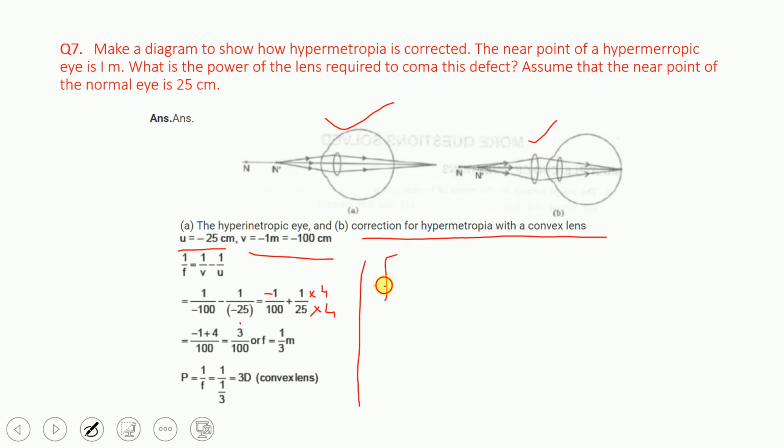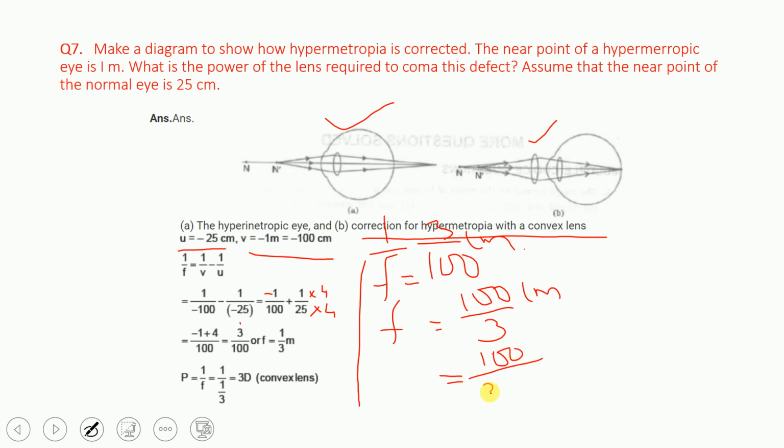Here there is a little confusion. So 1 upon f is 3 upon 100 per centimeter, so f is equal to 100 upon 3 centimeters. Dividing by 100 to convert, it is 100 upon 3 into 100 meters. So the 100 cancels and it becomes 1 upon 3 meter. Understand here? Now f is equal to 1 upon 3 meter.